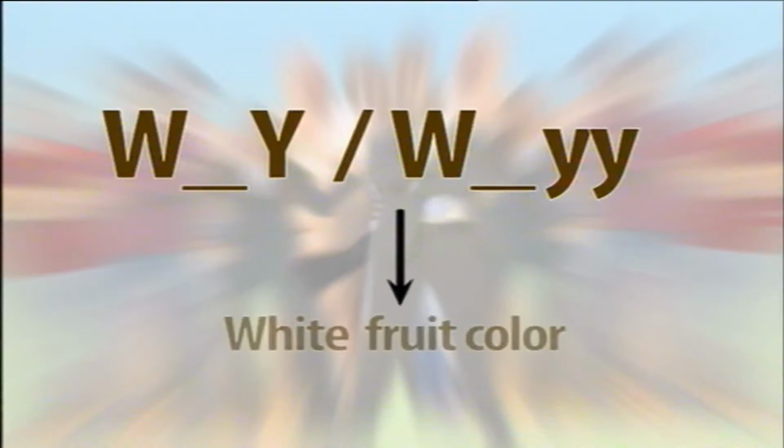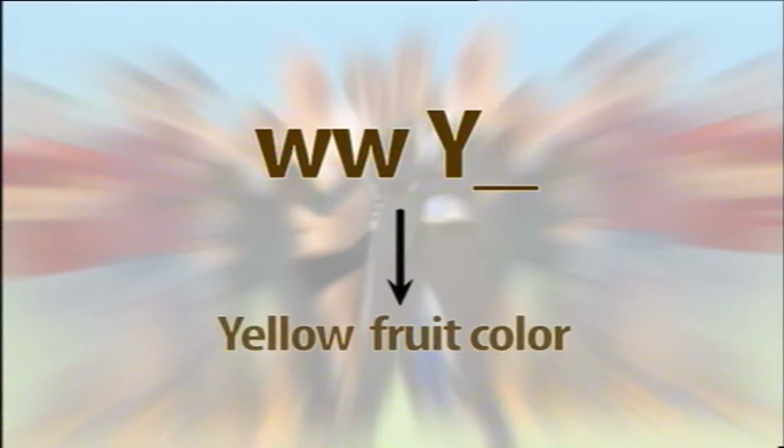For example, inheritance of fruit color in summer squash. Here, the dominant allele W results in white fruit color, regardless of the phenotype at the second locus, Y. In the absence of dominant W allele, dominant Y results in yellow color, while little y results in green color.